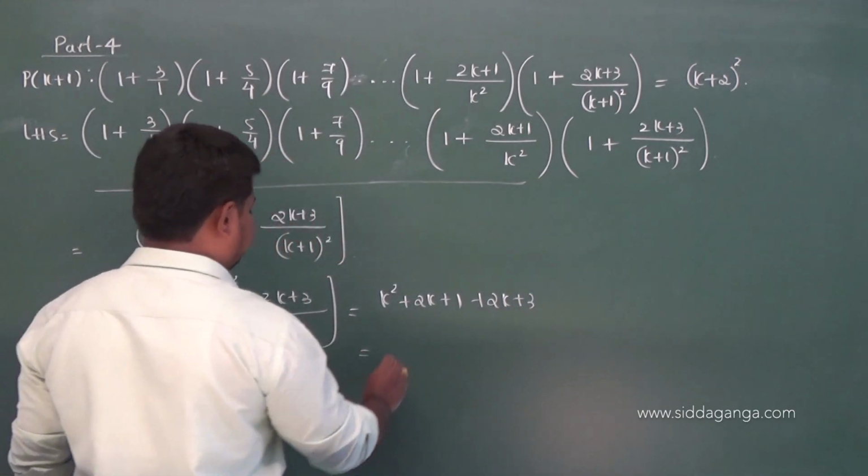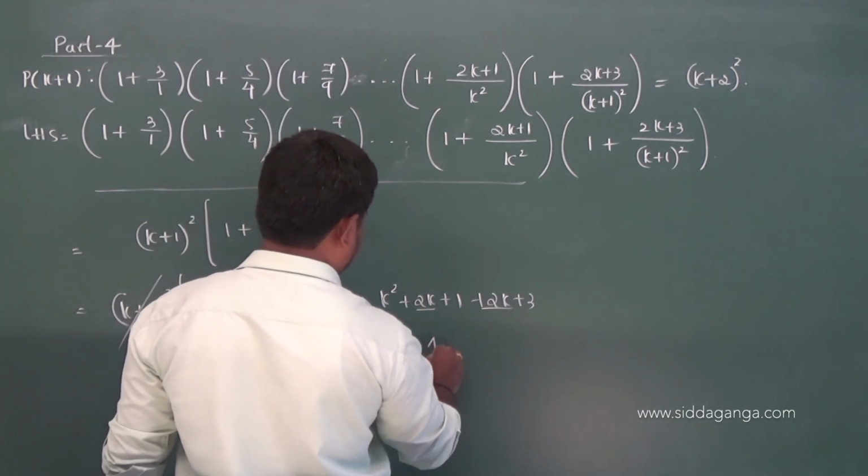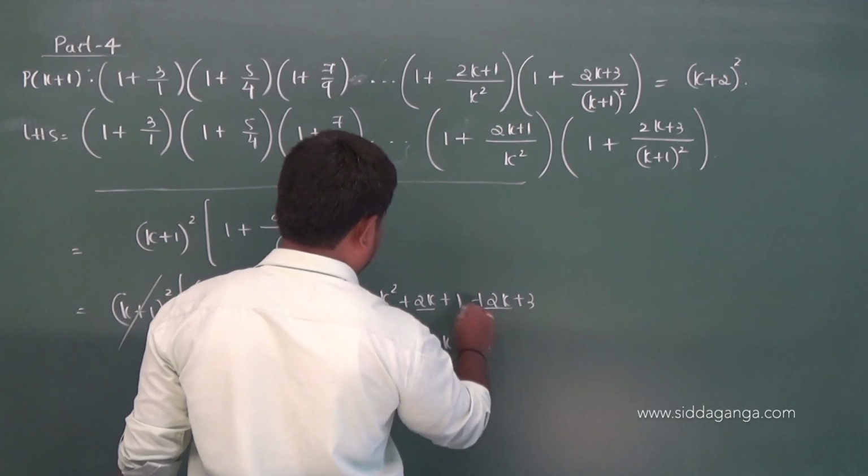That is equal to k² + 2k + 2k, that is 4k, plus 4, 1 + 3 is 4.